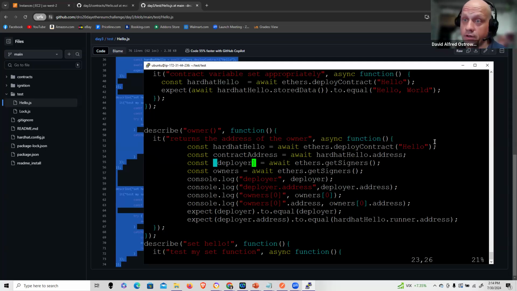Now, the thing I want to point out here, so all these tests, if you notice, I'm doing a redeployment of that contract. In most cases, when you have a more expansive deployment, let's say I'm adding in a lot of values that are going to be passed into a constructor or something, you're going to pack that into a function and it's going to be called from here.